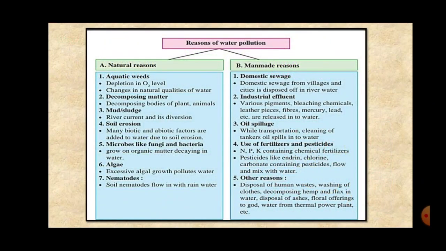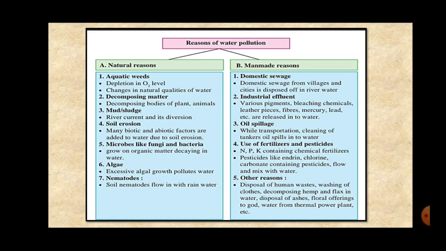Then this chart is given in your textbook, that is, reasons of water pollution. There are two types of reasons. First one is natural reasons, which are not in our hands. We cannot control these reasons. And second one is man-made reasons, because of man's greed and nature. He exploits the natural resources and thus pollutes the water. So we'll just go through the points.